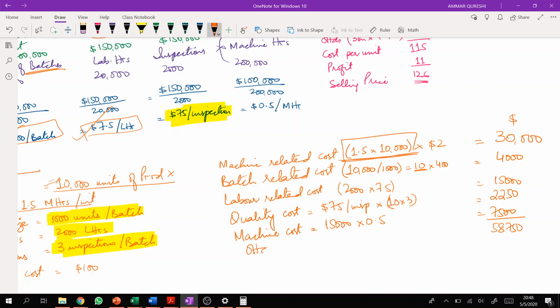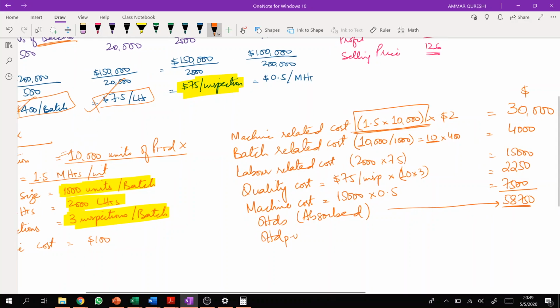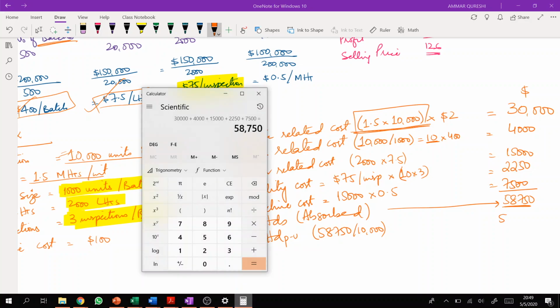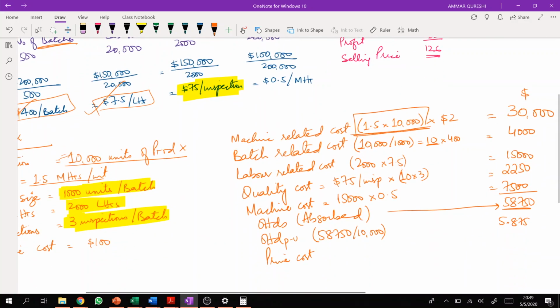These are what we call absorbed overheads, right? If you want to calculate overhead per unit, you have to divide it by the number of units, right? The number of units is 10,000. So 58750 divided by 10,000 will give you 5.875, right? And what was the prime cost? Prime cost was around $100.